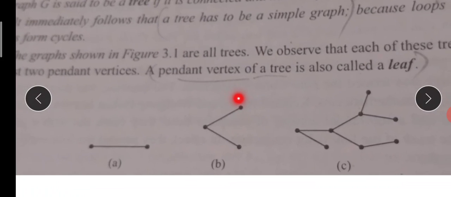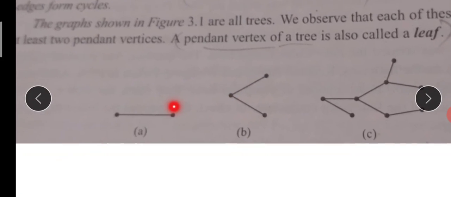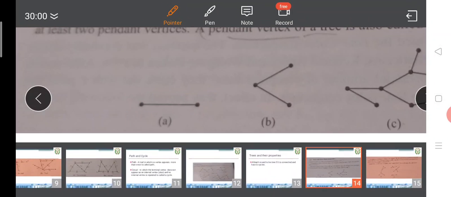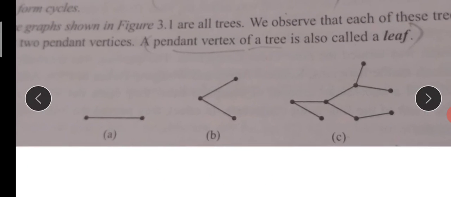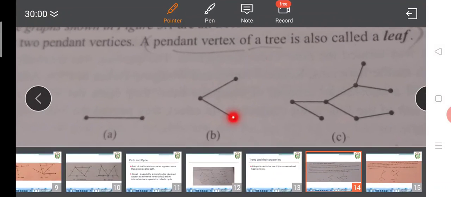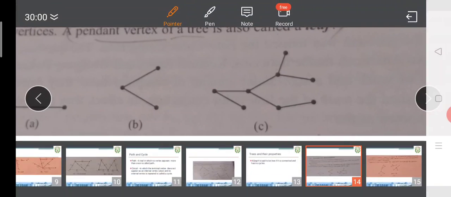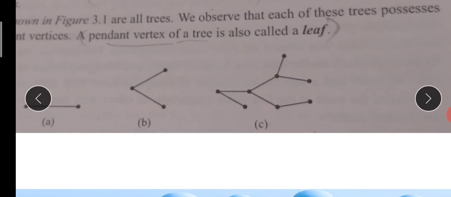You observe that each of these is called a tree because it is connected from one vertex to another vertex. I can travel inside the graph where no cycle, no parallel edge and no loop is there. So this is a cycle. From any vertex to any vertex I can travel. This is also a tree because the graph is